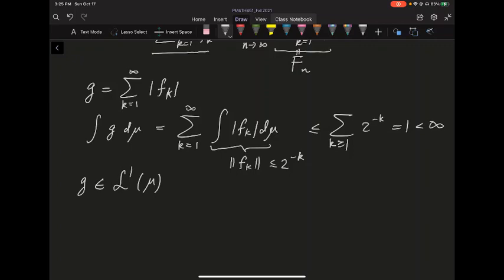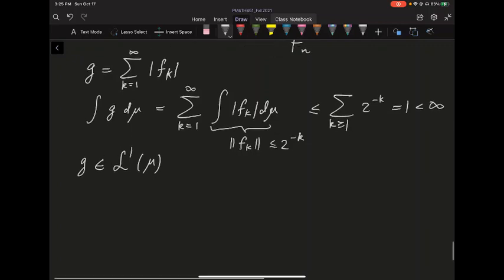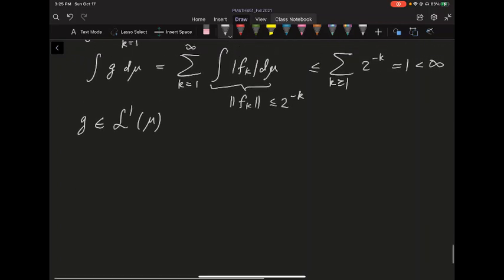In my course, the curly L is always the quotient, and the normal L is always the non-quotient.